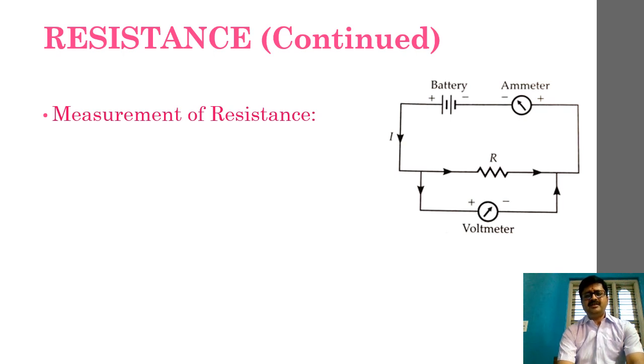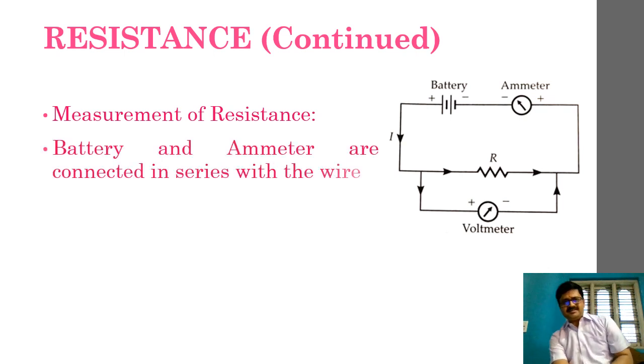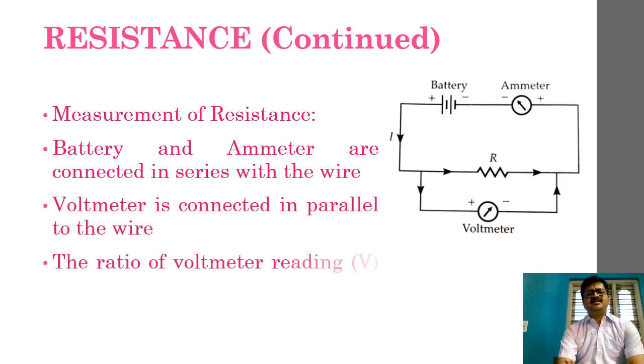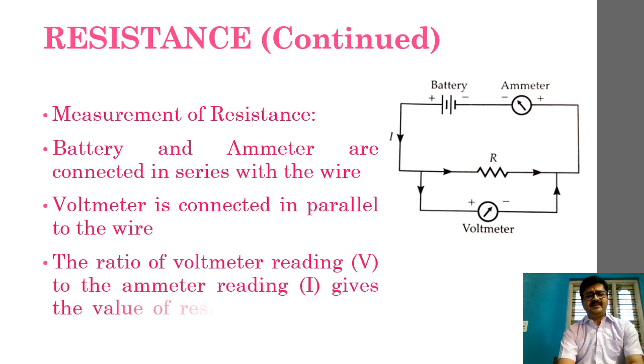And with the wire again, I am connecting one voltmeter. The voltmeter is connected in parallel to this particular resistance. So accordingly, we can say the battery and ammeter are connected in series with the wire, and the voltmeter is connected in parallel with the wire. Then the ratio of the voltmeter reading.